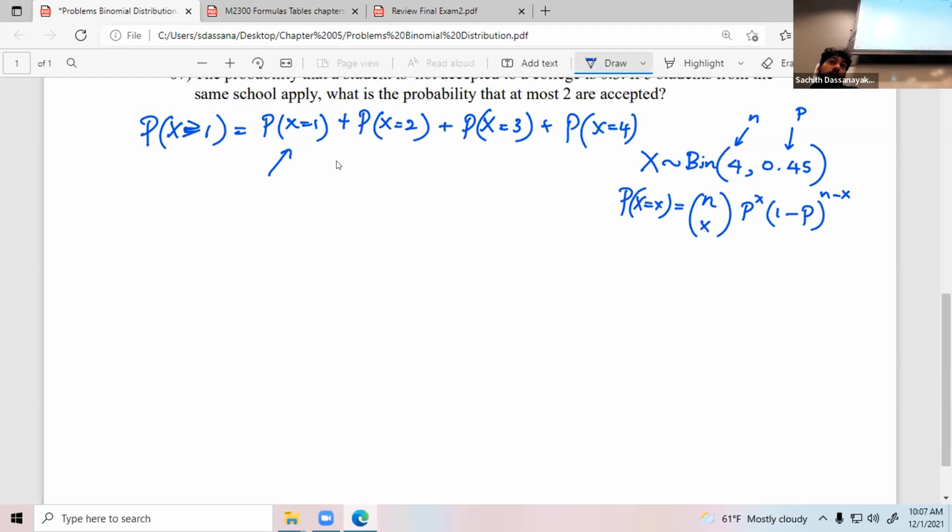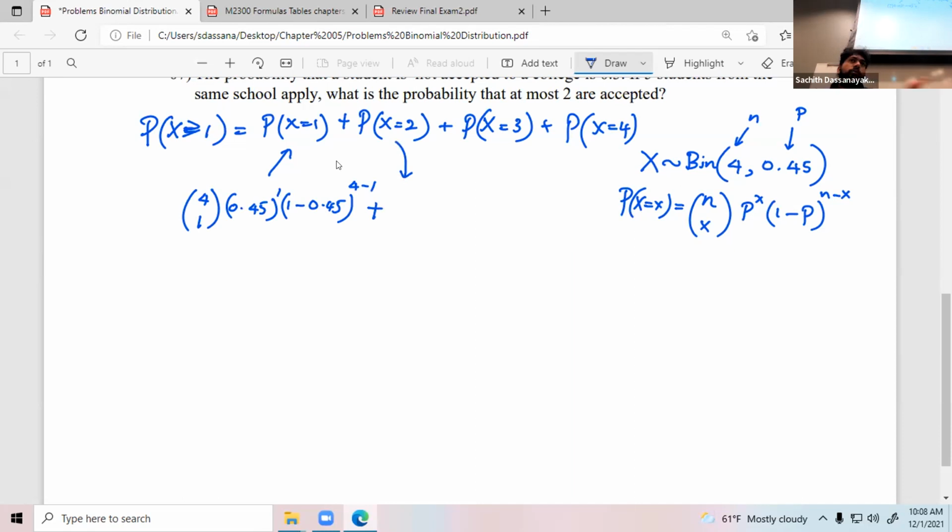What happens when x equals 1? Plug in x equals 1 and get the value right here. Plug in x equals 2, get the value right here. So let me use the first one, x equals 1. n is 4, x is 1. The binomial coefficient is this one. Then p is 0.45 to the power x, x is 1. Then 1 minus 0.45, 1 minus p, to the power n minus x, n is 4, x is 1. Plus this one.